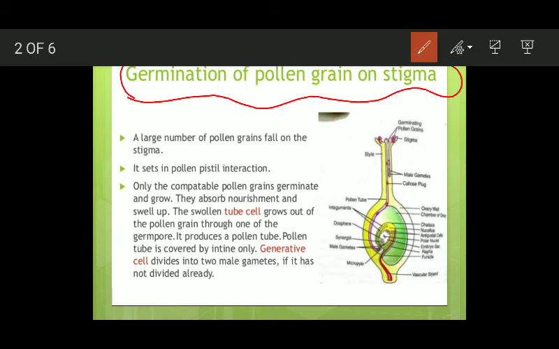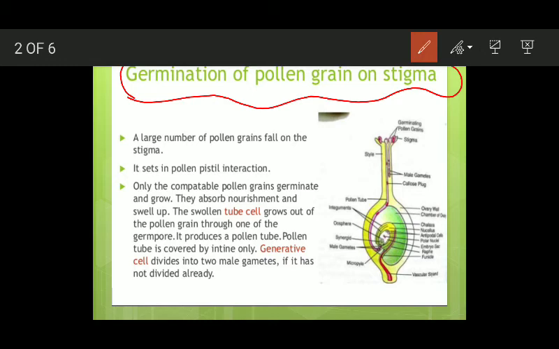Only compatible pollen grains are able to germinate and grow. They first absorb the nourishment present on the surface of the stigma and swell up. The swollen tube cell inside the pollen grain grows out of the pollen grain through one of the germ pores.